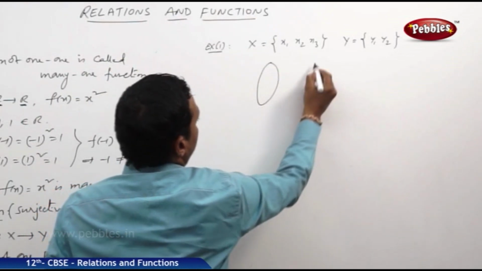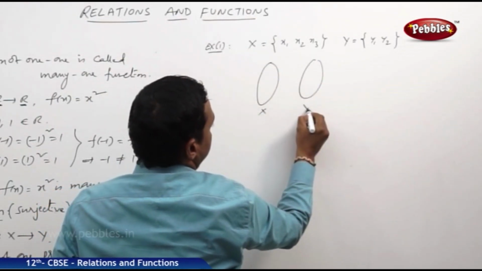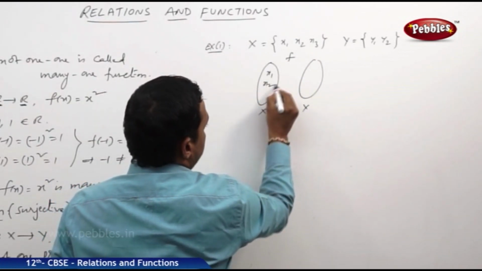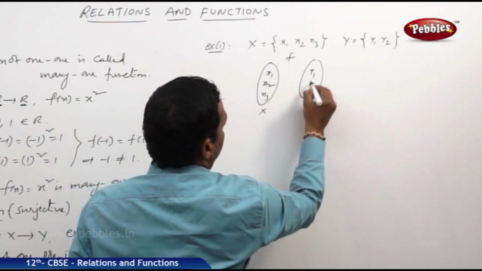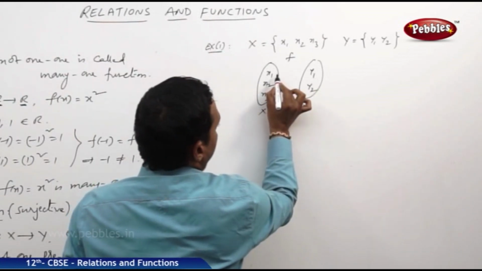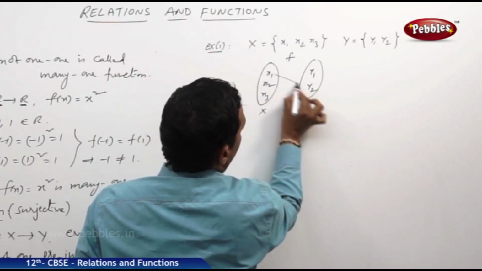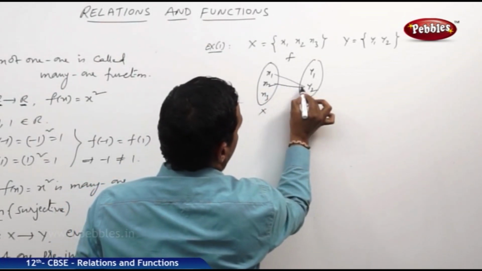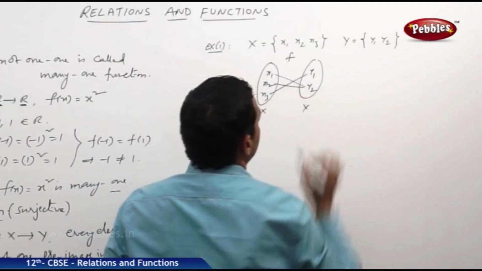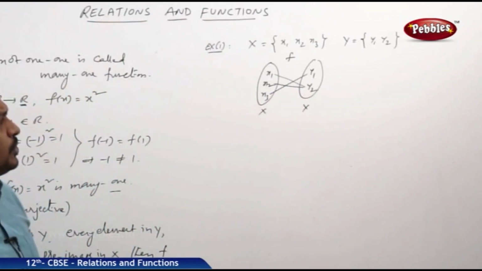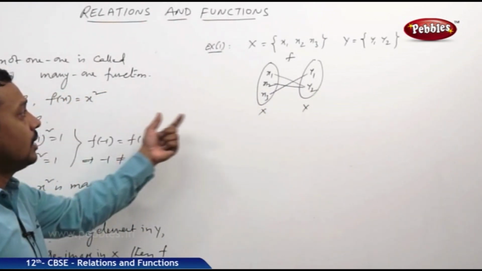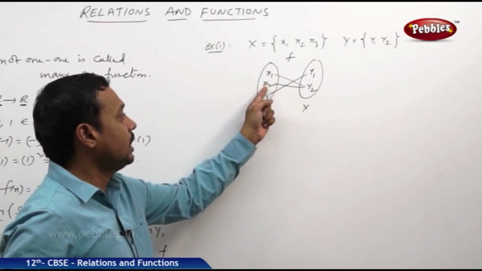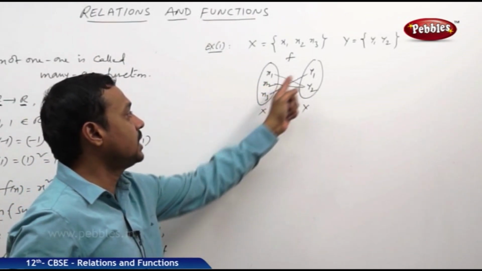Now a function is defined between them. f is defined like this: x1 maps to y2, x2 maps to y2, x3 maps to y1. Suppose the relation is like that. Now here, x1 maps to y2, x2 maps to y2, x3 maps to y1.